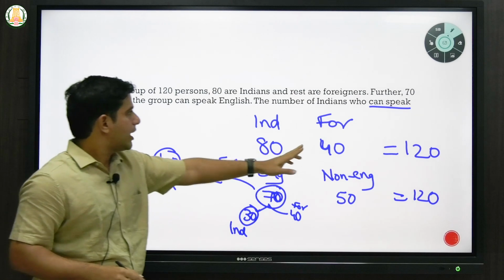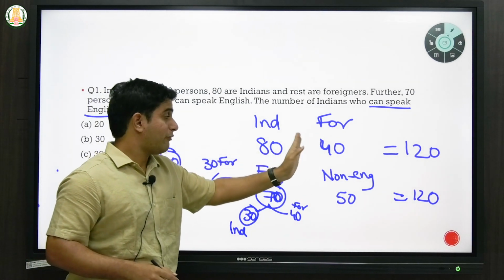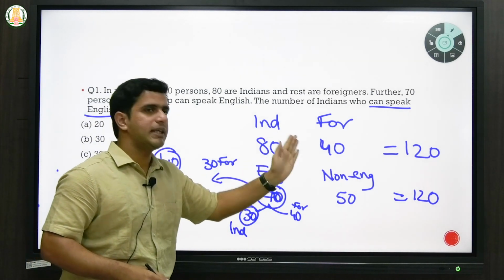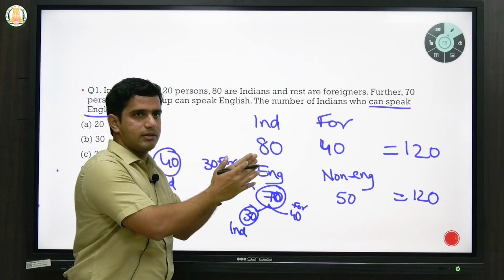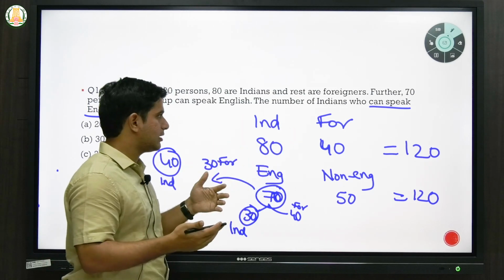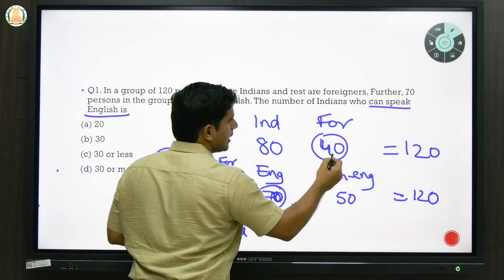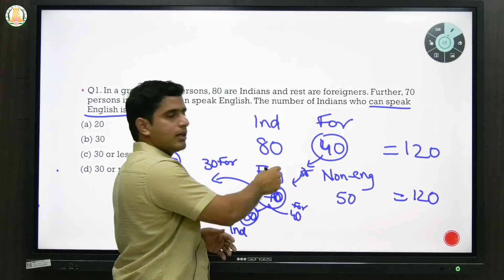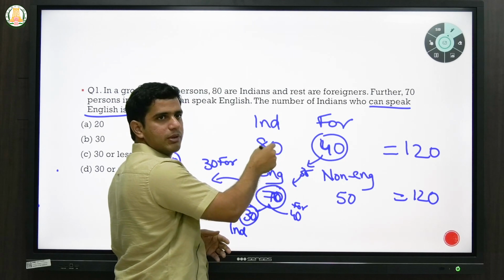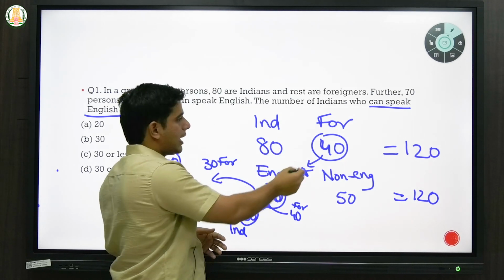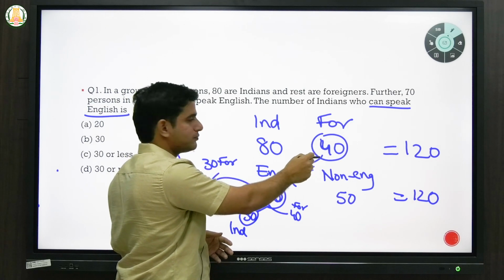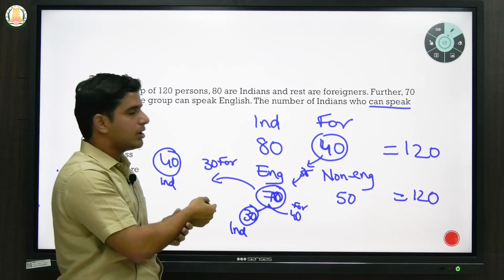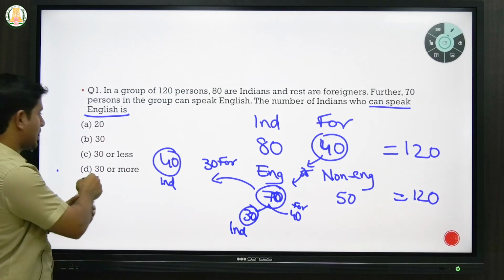So if all foreigners are speaking English, you have only 30 Indians who can speak English. But for every foreigner speaking another language, to accommodate that 70, Indians should be accommodated in this. To simplify, let's say out of this 40 again, only 35 speak English. That means another 35 should be Indians. So 5 got reduced here means 5 will increase here because they have to match this number 70. And if only 39 foreigners are speaking English, then to accommodate this you have to have 31 Indians speaking English. So every time the number is always 30 or more.